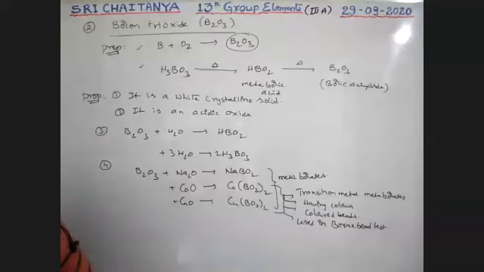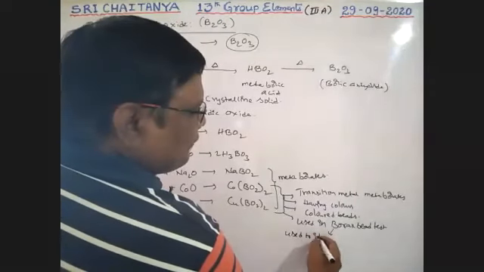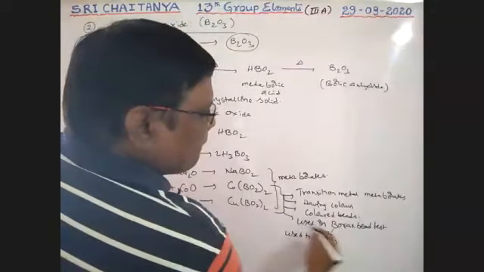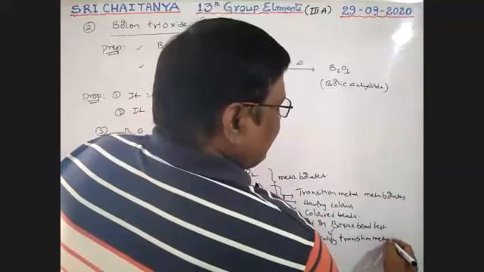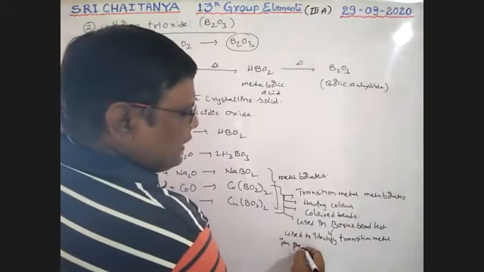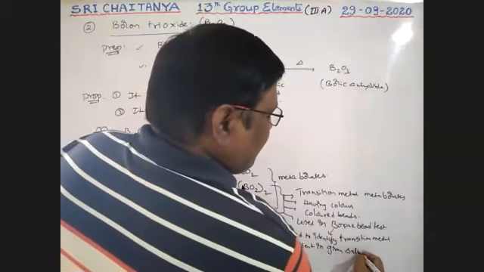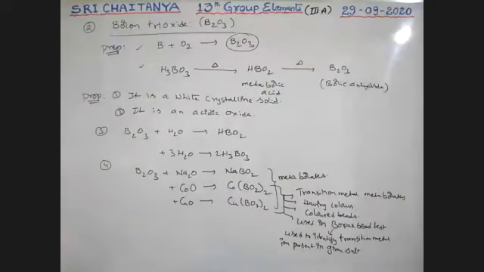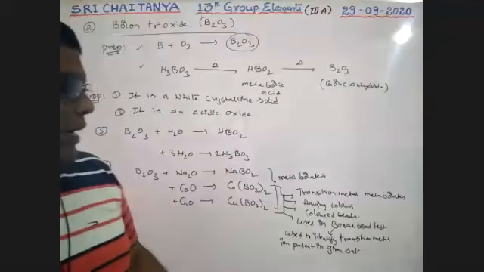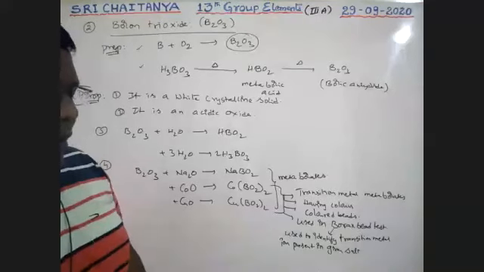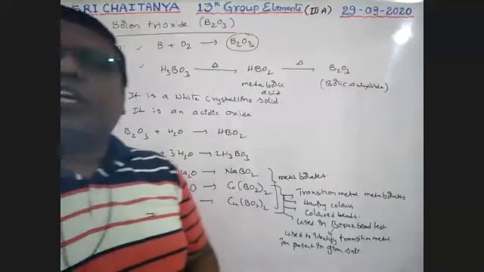So this test is used to identify transition metal ions present in given salts, depending on the color of the beads. So it is the borax bead test. Okay. So this is about some of the preparation methods and its physical nature and chemical nature.